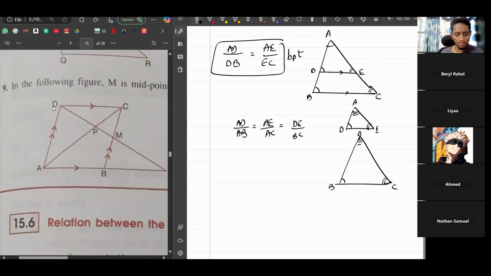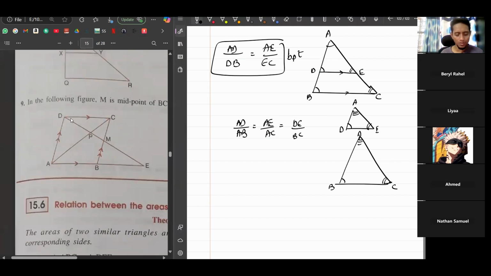So here again, there are parallel sides. Okay. So which two triangles? If you look at this set of parallel sides here with a double arrow, so that's triangle DAE and triangle MBE. Okay, so those two triangles are similar. You saw that? So we can apply BPT for that. And any other?